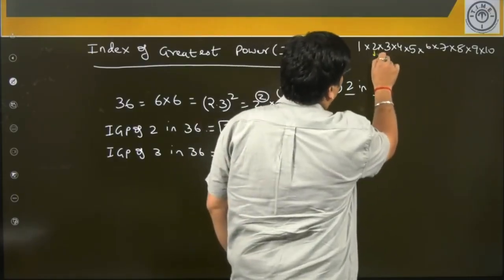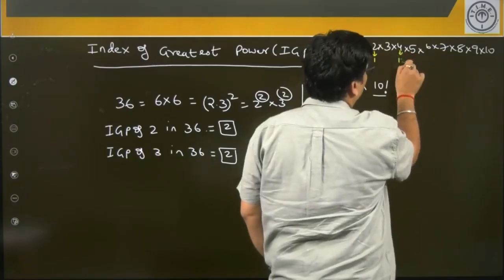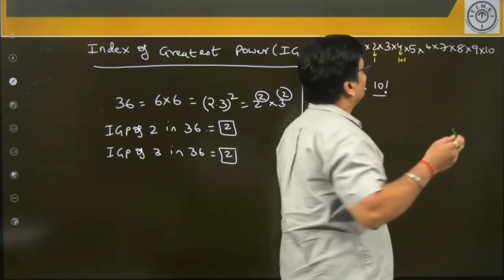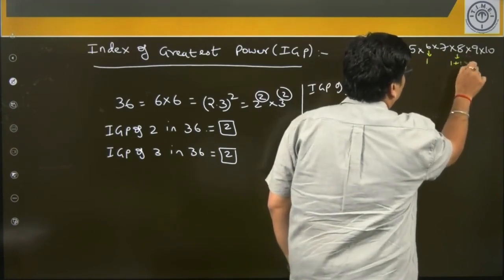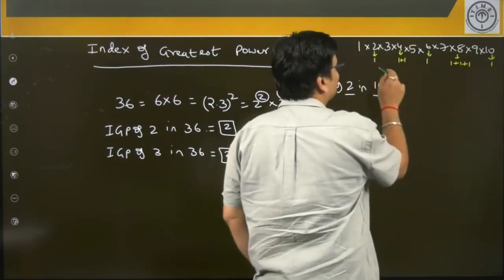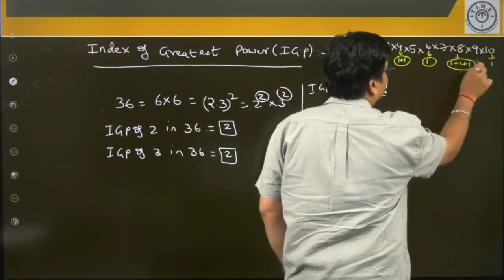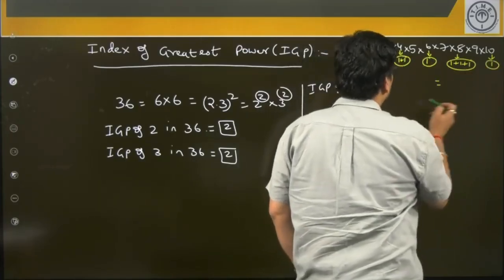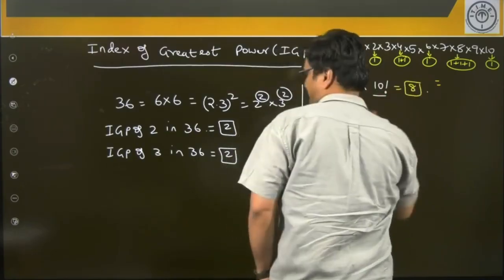There is 1 two here, 1 two here, there are 2 twos here, actually, because 4 is 2 square, there is 1 two here, there are 3 twos here, because 8 is 2 cube, and there is 1 two here. So overall how many 2's are there? It is 1, 2, 3, 4, and 3 more, 7, and 8. Thus we can say IGP of 2 in 10 factorial is going to be 8.